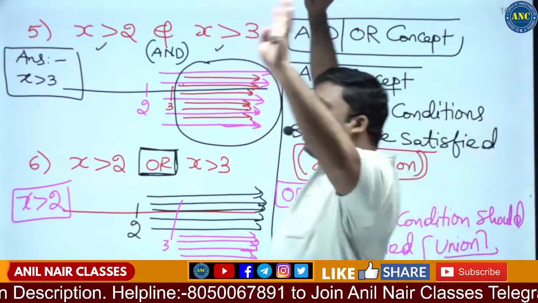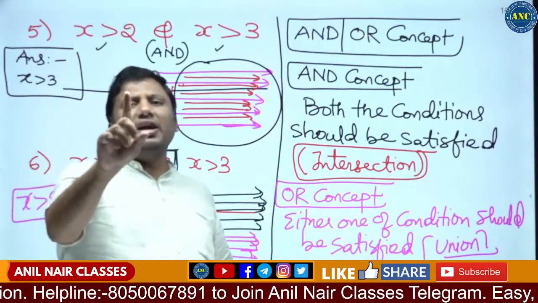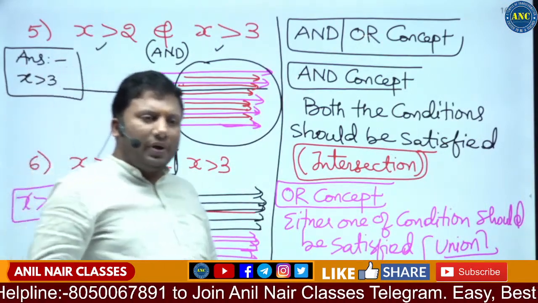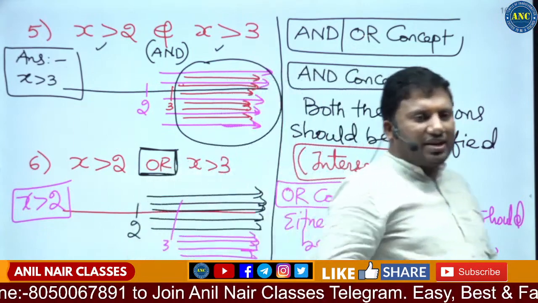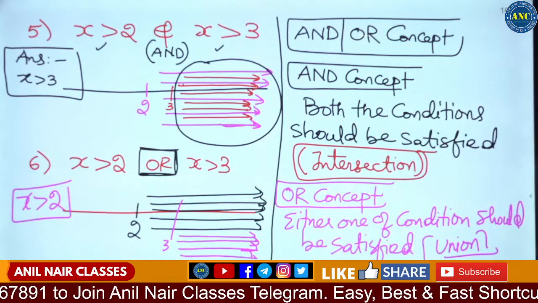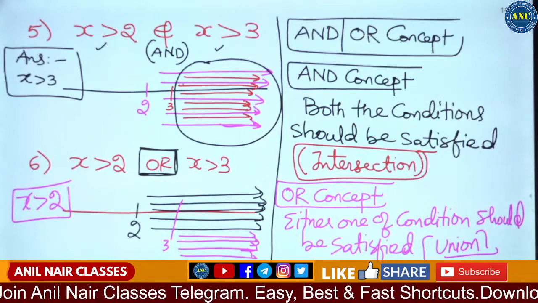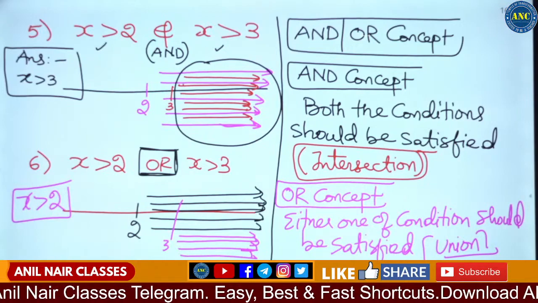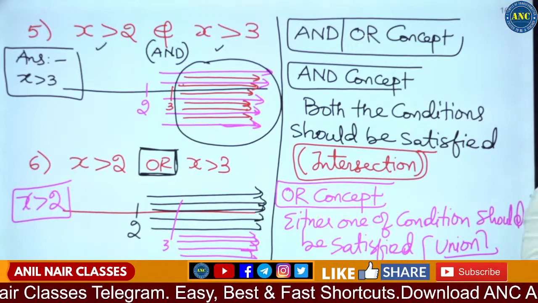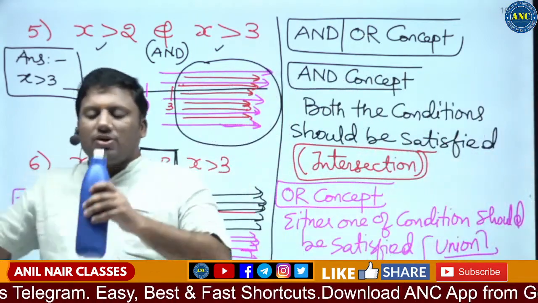"And" means all the conditions should be satisfied. "Or" means one condition satisfied is enough. Any doubts? Kindly specify. I hope these "and" concept and "or" concept are very clear. Kindly reply in the live chat in case you have any doubts.